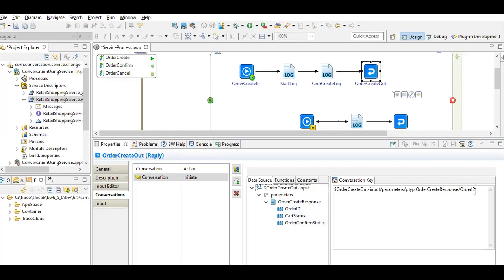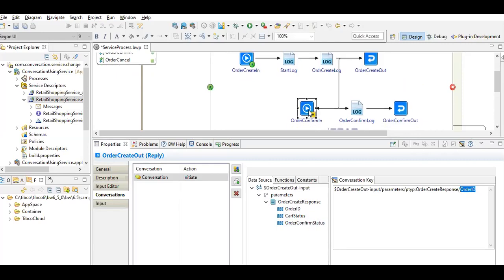So whichever activities or operations join the conversation, it is going to match with this particular order ID initiated by this activity.